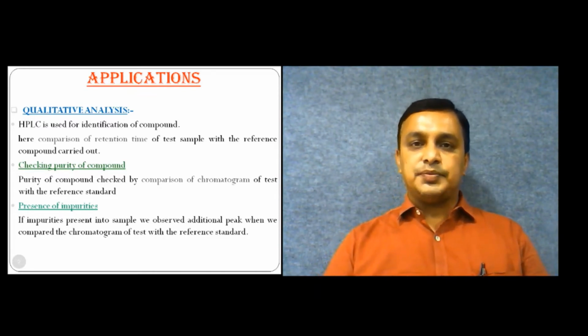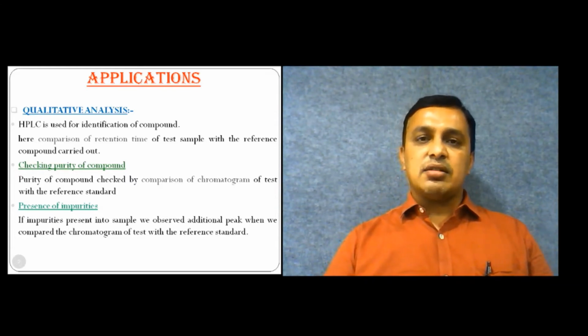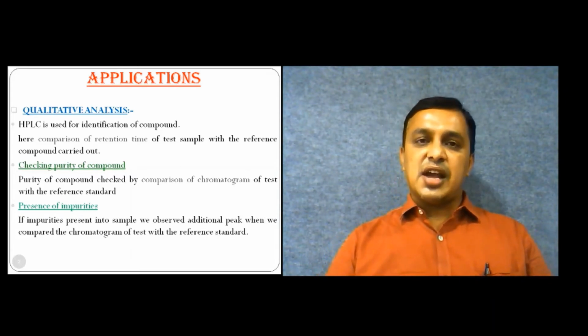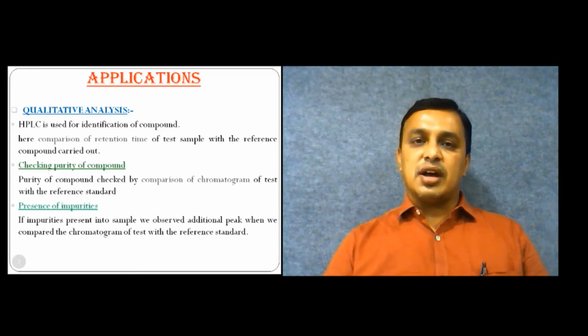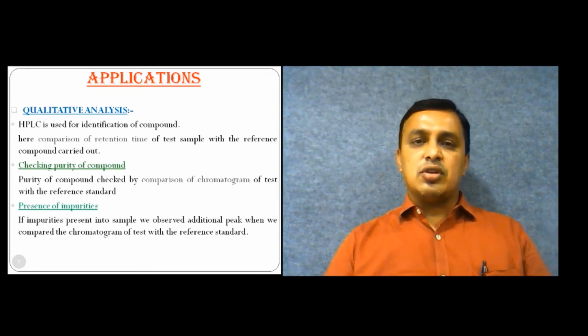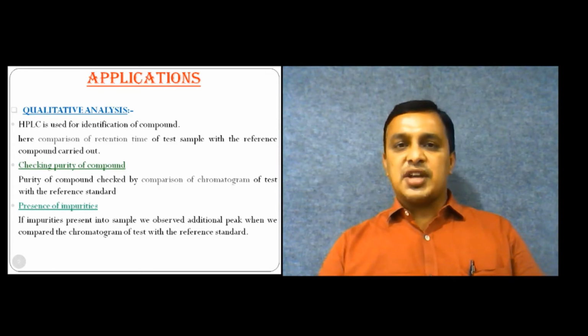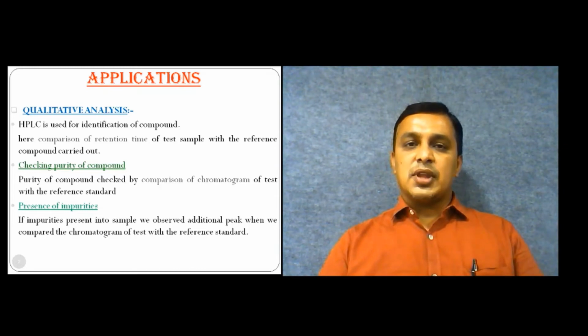If the same quantity of the analyzed compound is injected into the HPLC, it gives a peak area. From that you can identify whether your compound is pure in nature or contains other impurities. If impurities are present, you get an additional peak in the chromatogram. From that you can say that your compound is not pure and contains some impurity, so you can go for further analysis.